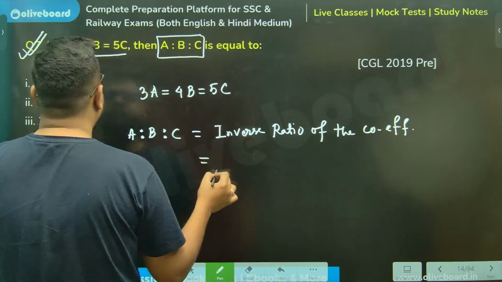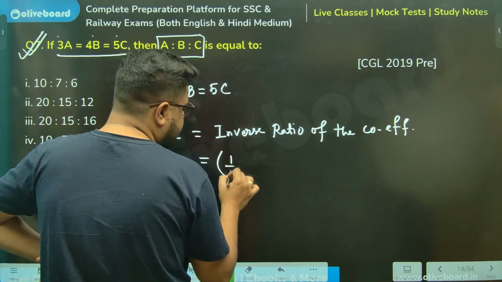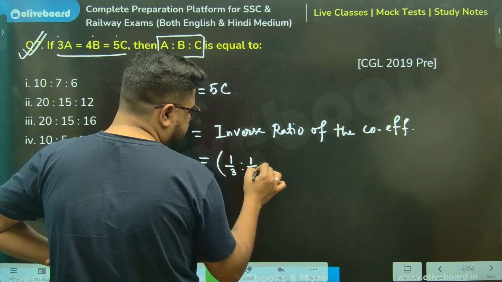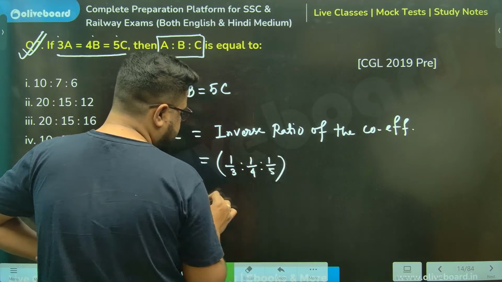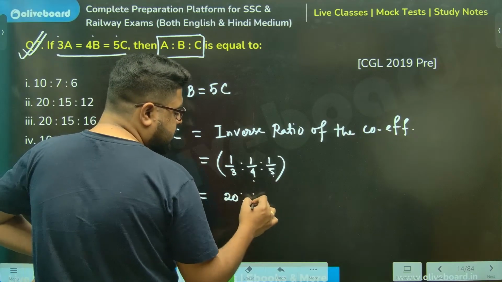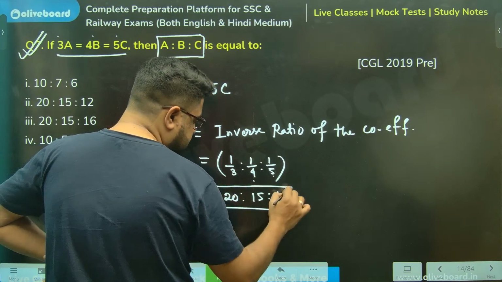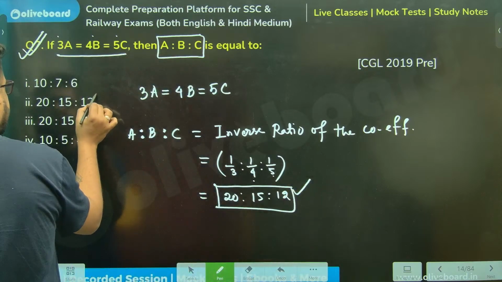Meaning 3, 4, 5 are the coefficients. So 1 by 3, 1 by 4, 1 by 5, inverse ratio. Instead of 3, multiply the other two. Instead of 4, the other two. Instead of 5, the other two. That's your answer: 20, 15, 12.